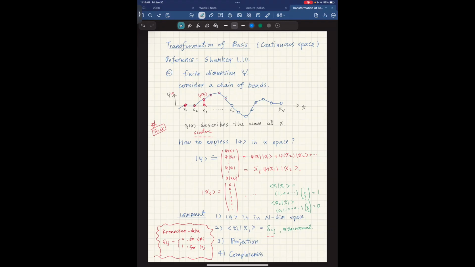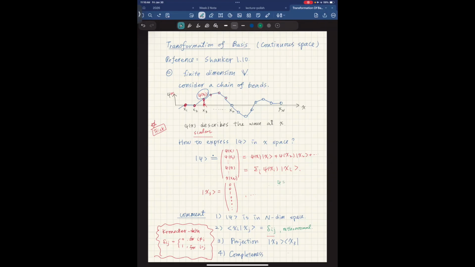So now, projection. Let's say I have a wave and I want to know what my amplitude is at, say, x3 for this wave. How can I do that? The way I can do it is to project my wave onto this coordinate. What does it mean? Let me show you.